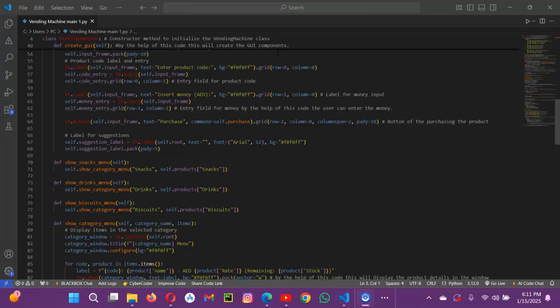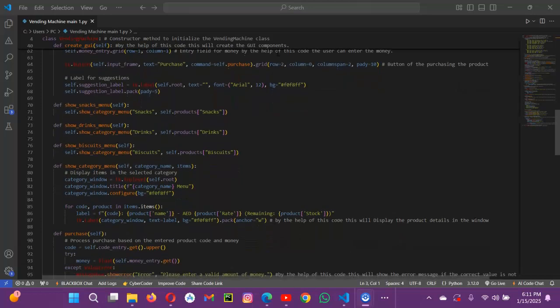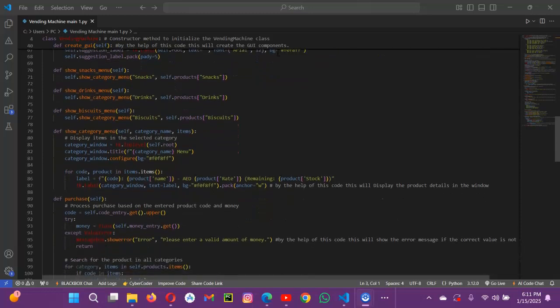Now we come to the label for suggestion. A frame organizes labels and input fields vertically. Users can input the product code, which is self.code_entry, and the money inserted, which is self.money_entry. Now we come to the purchase button. This button is labeled purchase, and it executes the purchase method when clicked.